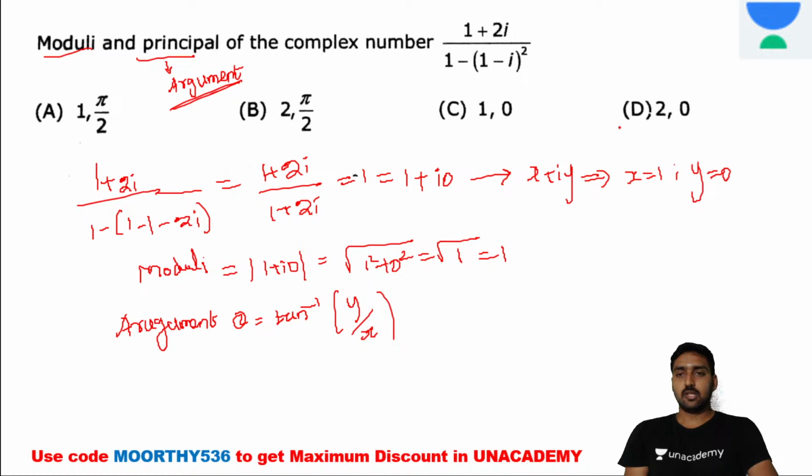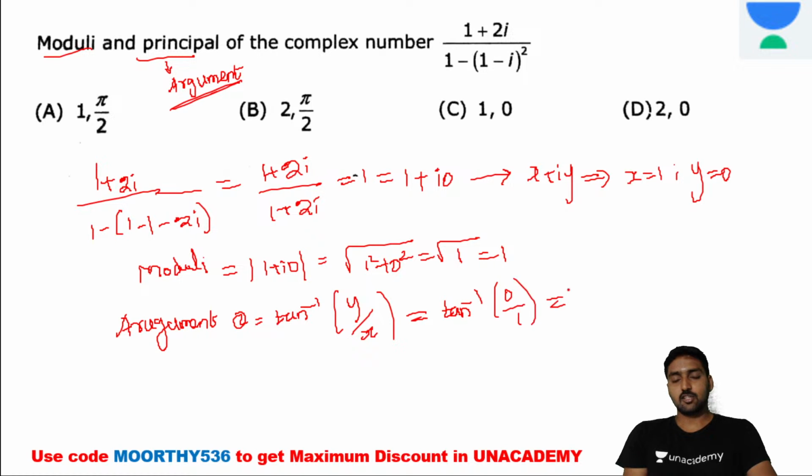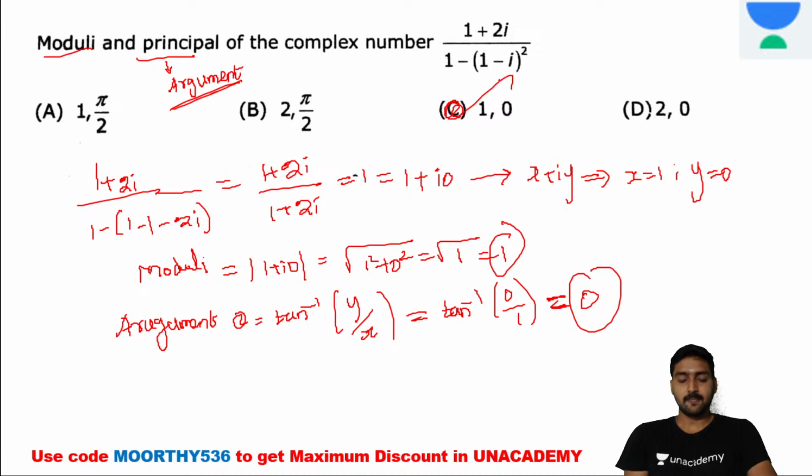If you substitute x is equal to 1 and y is equal to 0 in this equation, it's equal to tan inverse of 0 divided by 1. 0 divided by 1 is 0. Now modulus 1, its principal 0, that is 1 comma 0. Option C is the right solution for this question.